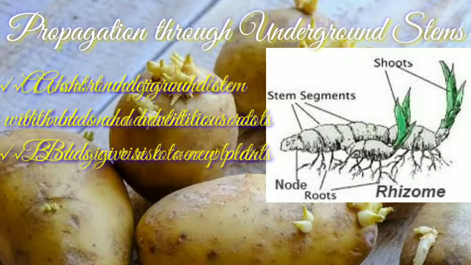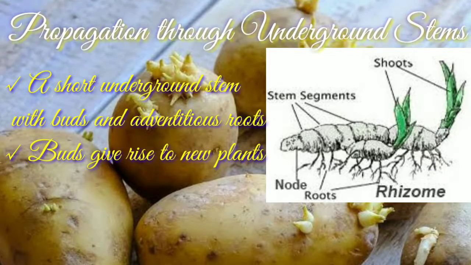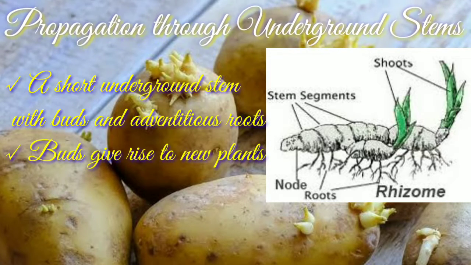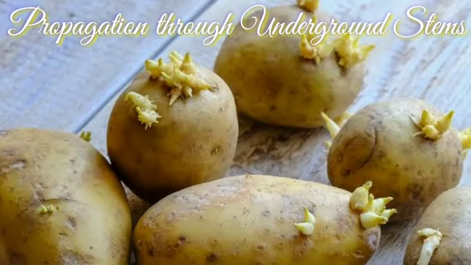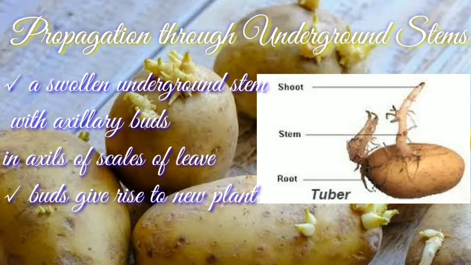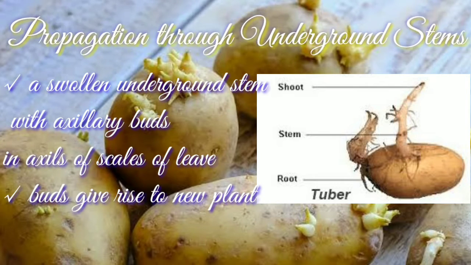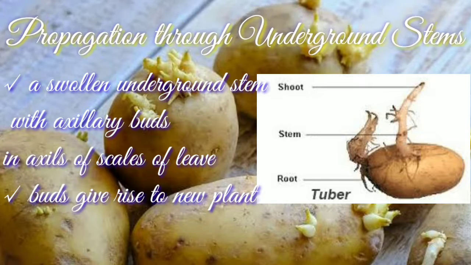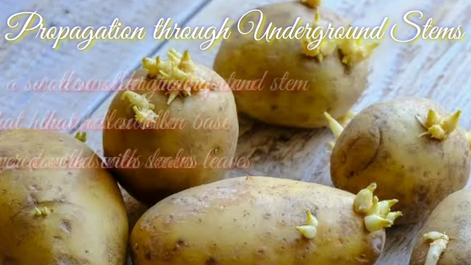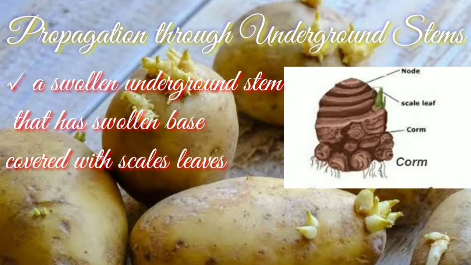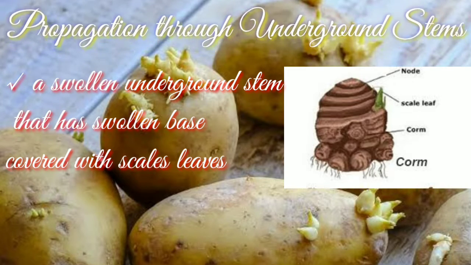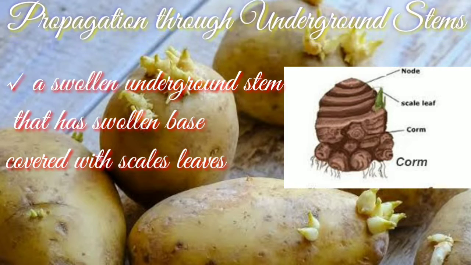Rhizome is a short underground stem that has buds and adventitious roots. The buds give rise to new plants. For example, ginger. Tuber is a swollen underground stem that has axillary buds in the axils of scales of leaves. These buds give rise to new plants. For example, potatoes. Corm is a swollen underground stem that has a swollen base which is covered with scale leaves. Example, colocasia and gladiolus.